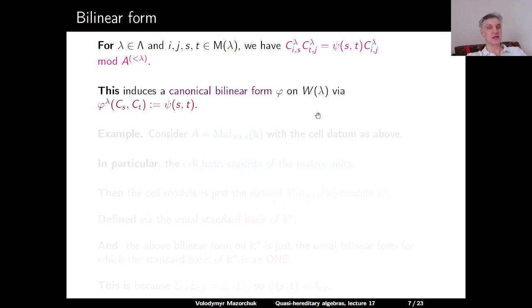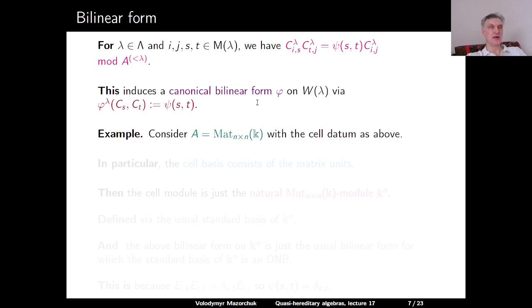And this induces a canonical bilinear form on W(λ), which we can define as follows. So we denote this canonical bilinear form by φ^λ, and when we evaluate it at the basis elements C_s and C_t, we declare that the outcome is exactly this coefficient ψ(s, t).